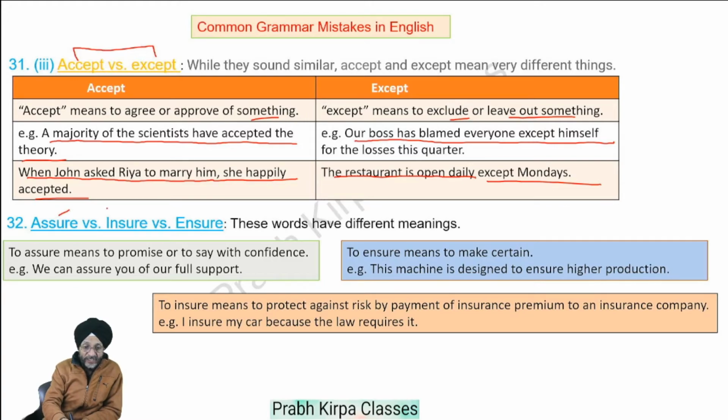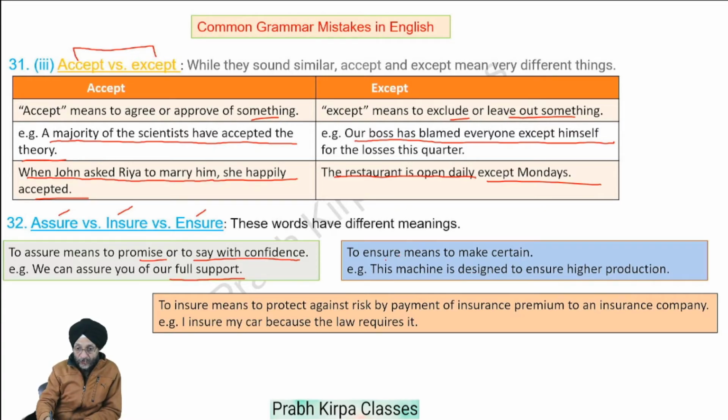Then there is the difference between assure, ensure, and insure. These words have different meanings. Let us see. To assure means to promise or say something with confidence. We can assure you of our full support.